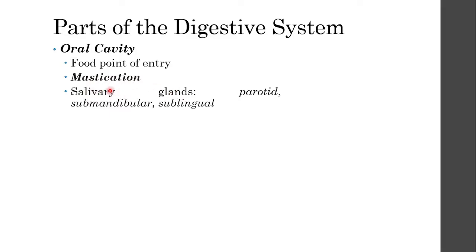And we have three salivary glands in our oral cavity. The parotid gland, which you will find just in front of your ears. You have your submandibular gland. Mandible means your jaw, and sub means under, so you will find this salivary gland underneath your mandible, around the area of your jaw. And then you have your sublingual gland. Lingual means tongue, so this gland is found underneath your tongue. All of these are important glands because they secrete saliva.